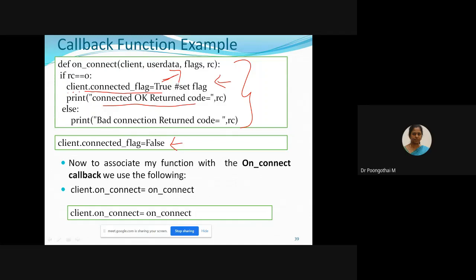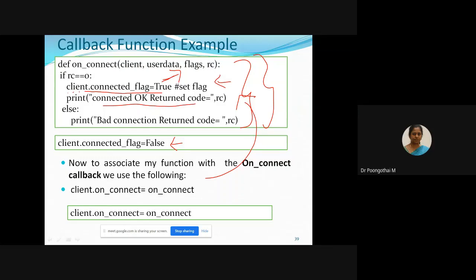Once the callback is triggered, your program control goes here and this flag is set to true. This flag is mainly used to break out of the loop. Inside the main loop, initially the flag state is false. Once the callback has occurred, your program control goes here and starts executing this code. Your connected flag is equal to true. In that case, it can break out from the loop, and after that, your connection will be disconnected, and next your program will be terminated.